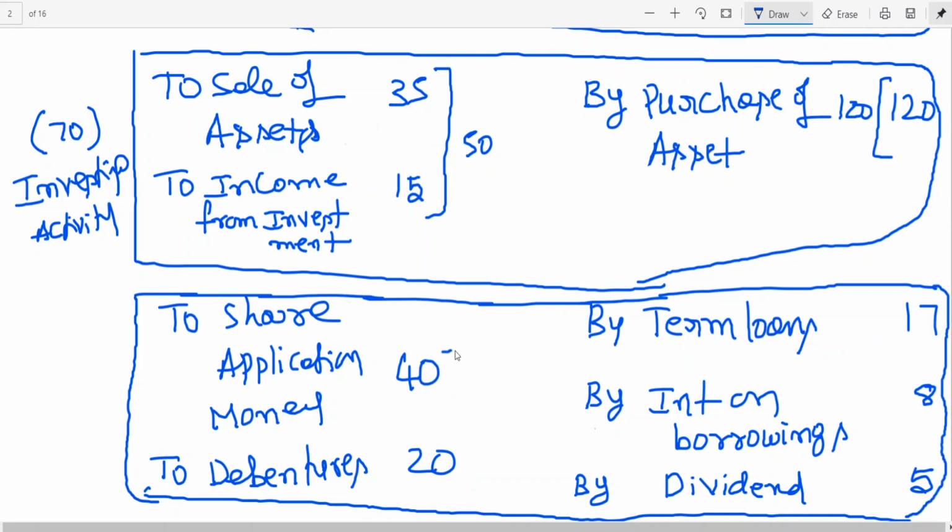Now look at this, 40 plus 20 coming to how much? 60. Here 17 plus 8, 25 plus 5, 30. Now 60 minus 30, inflows are more, no? So I can say positive flow, positive inflow. So this can be from financing activity.